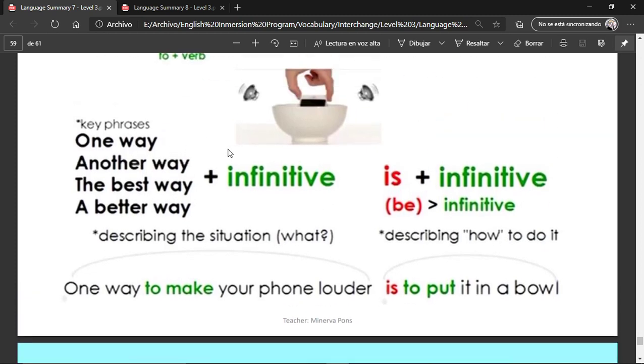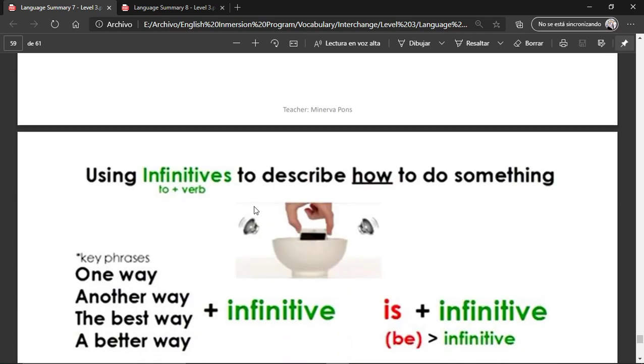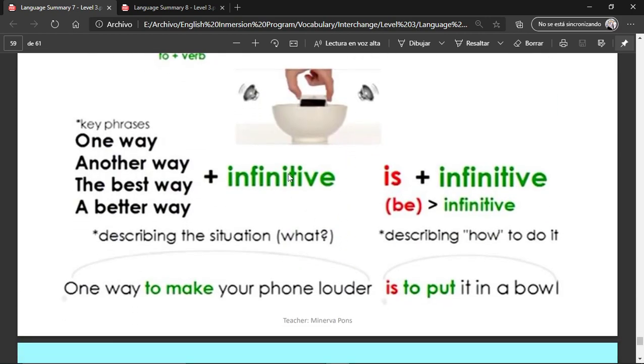Okay, some key phrases that we use: one way, another way, the best way, a better way, one of the ways, one of the options, etc. To eat, to see, to whatever. Then it's actually the verb be, because if it's plural, you need to use are. Then another infinitive. Basically, it's using one of these phrases, followed by an infinitive, the verb be, and an infinitive.